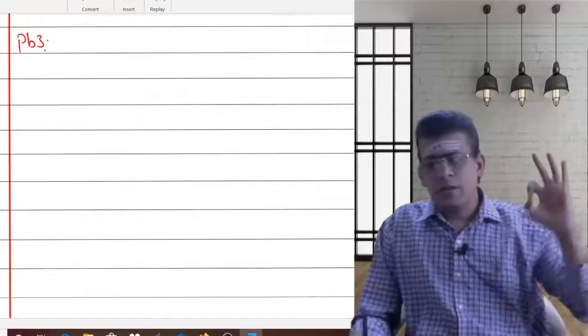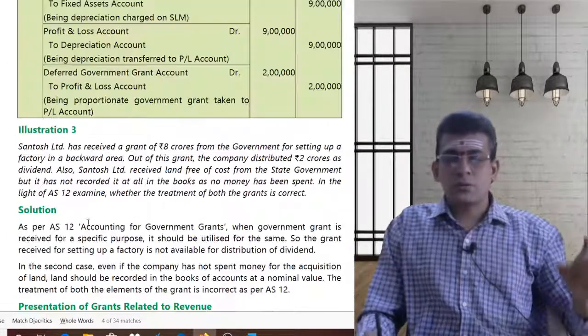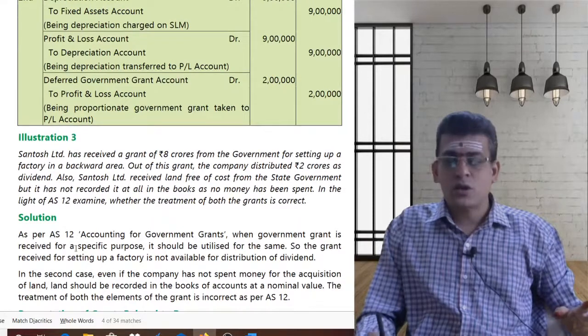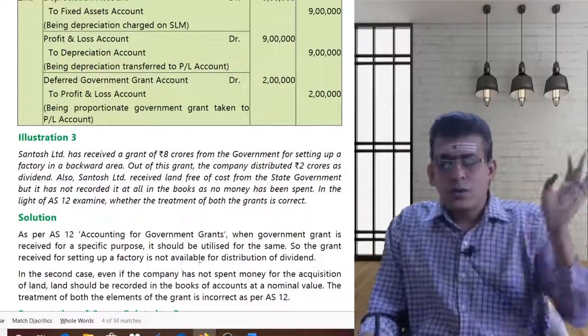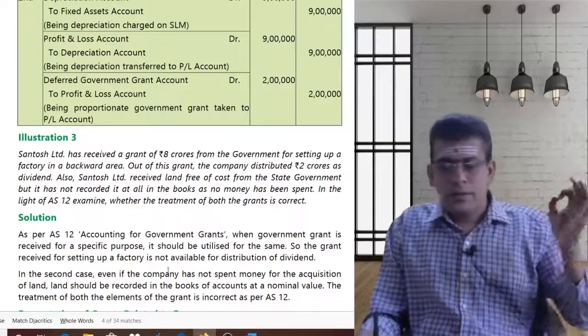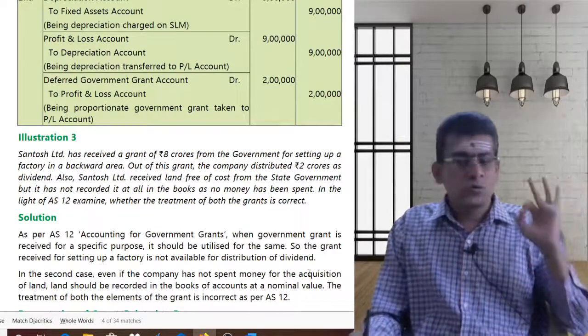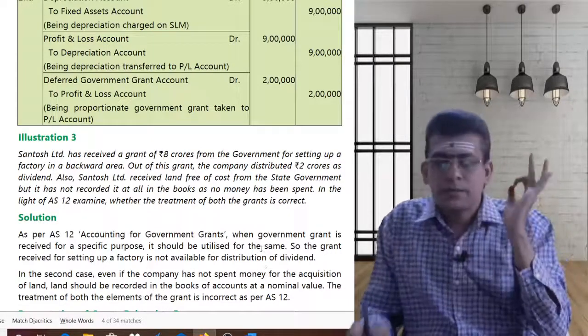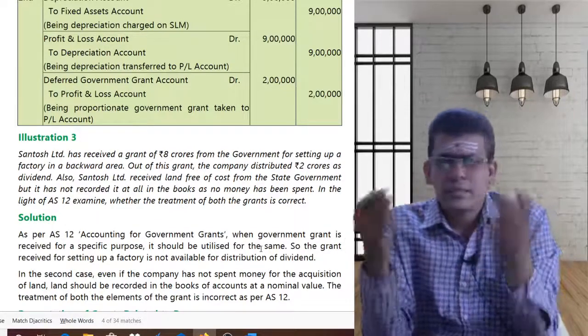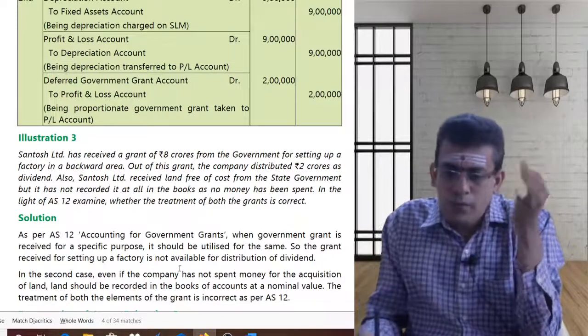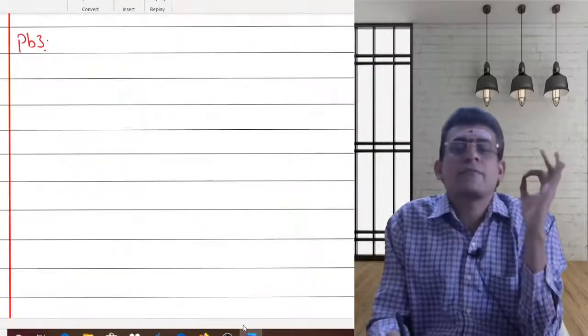Whenever you are getting this sort of situation, this answer is not sufficient. So here, as per AS 12, distribution of dividend is not permissible, and you should show that as a nominal value. So that's not allowed. See, if I ask this question for 5 marks and you just write this, you won't be getting marks. So always the presentation plays a very vital role.